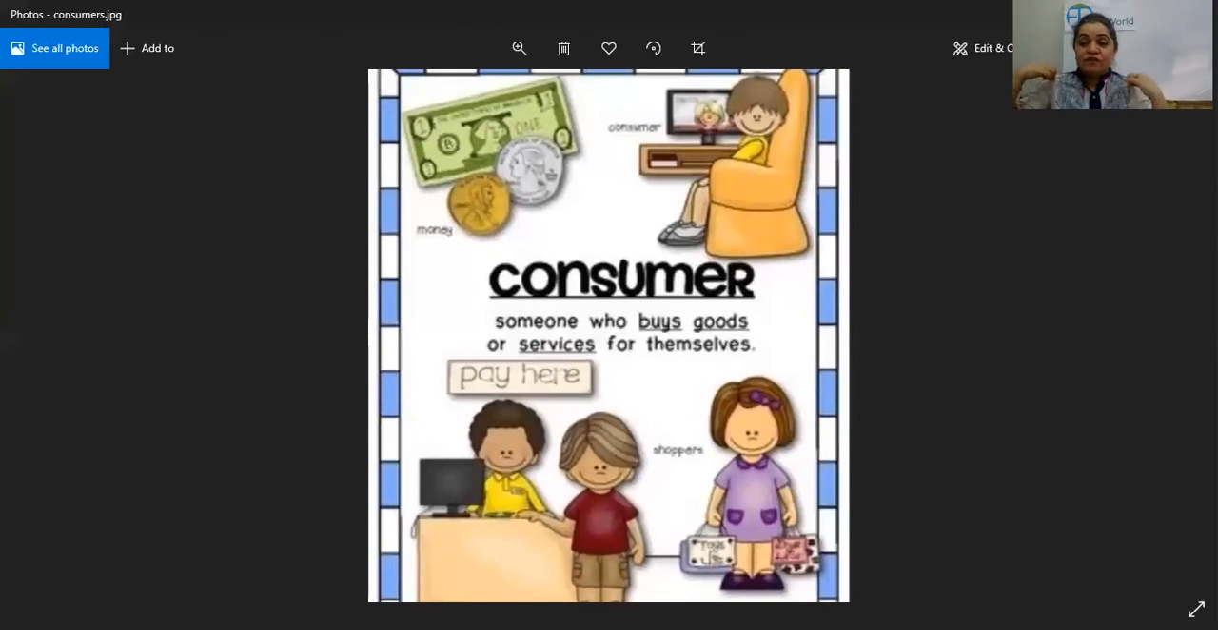If I go and buy this shirt, somebody has produced this shirt, right? So I went out and bought that as a consumer. Then somebody made this bracelet. Somebody produced this bracelet, so I went out and bought this bracelet as a consumer. I went there, I picked up the things, and then I paid for those things, right? So that makes me a consumer.